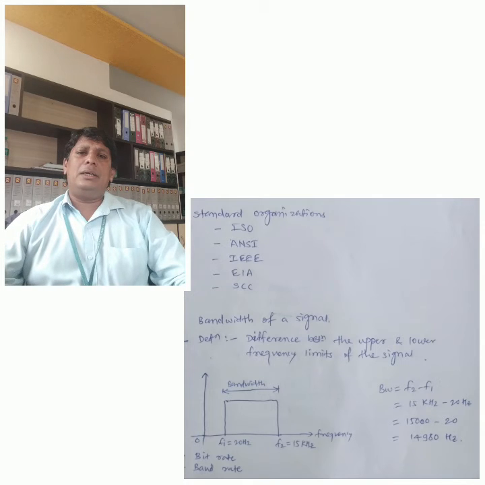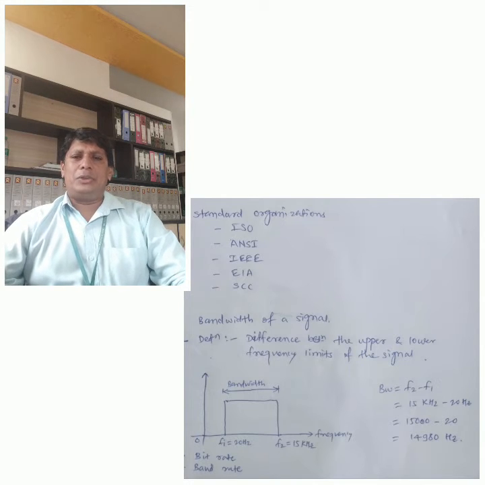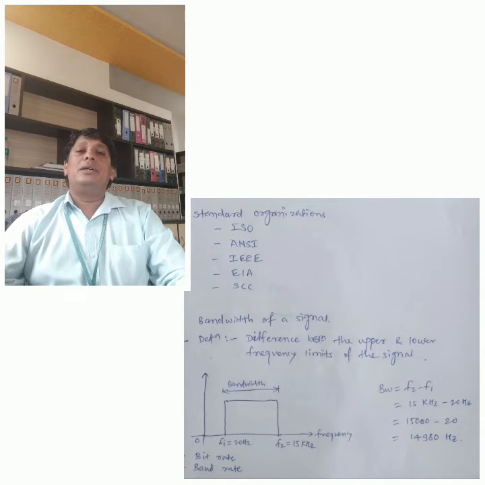So how can we calculate the bandwidth? BW = F2 - F1. F2 in the given example is 15,000, minus the lower frequency F1, which is 20. 15,000 minus 20 is 14,980 Hz. That is the bandwidth. Okay. Next, what do you mean by bit rate?